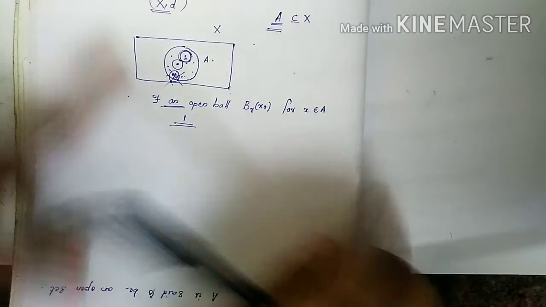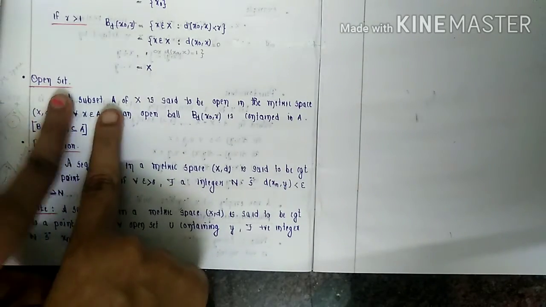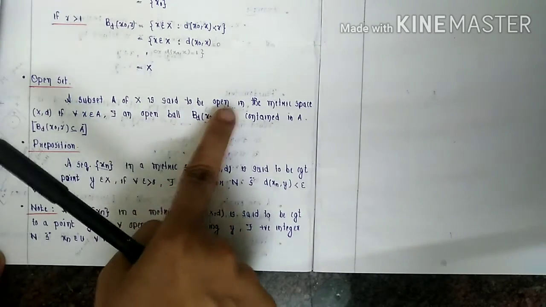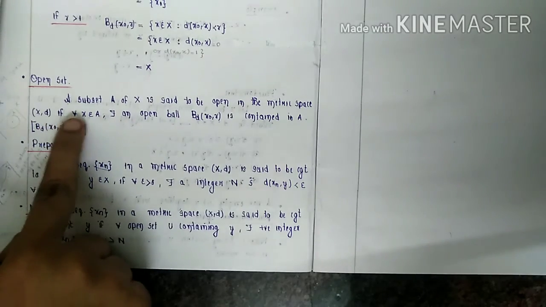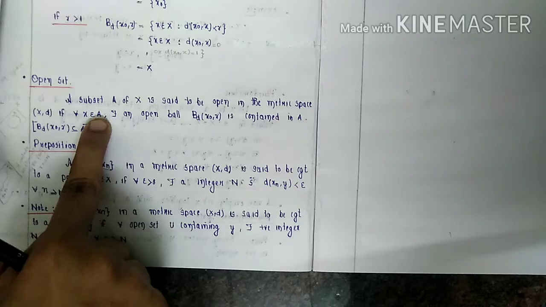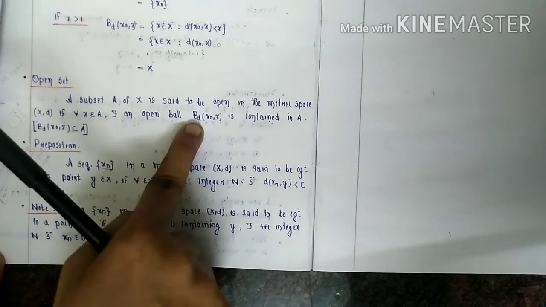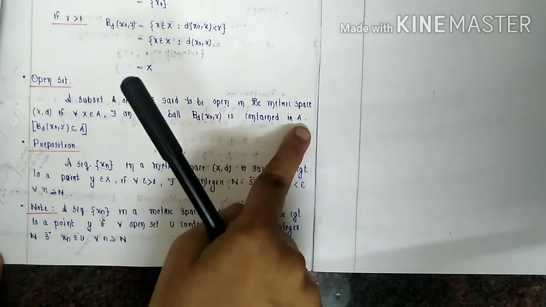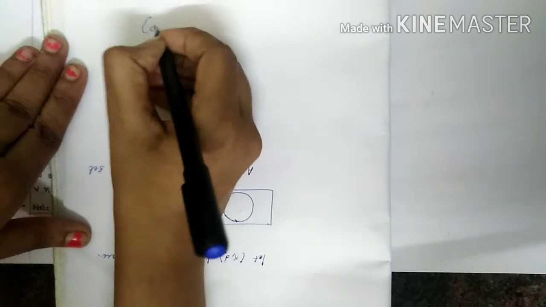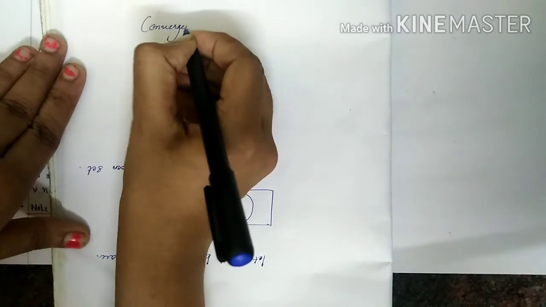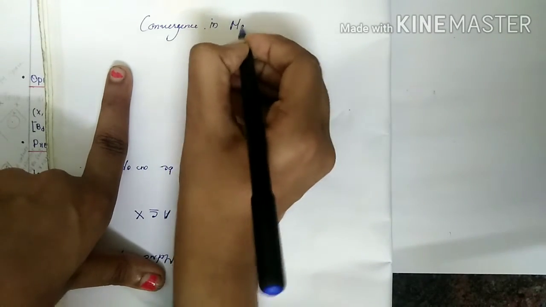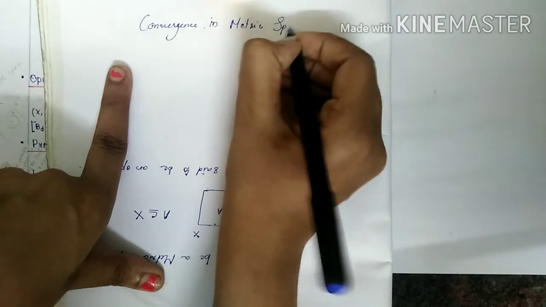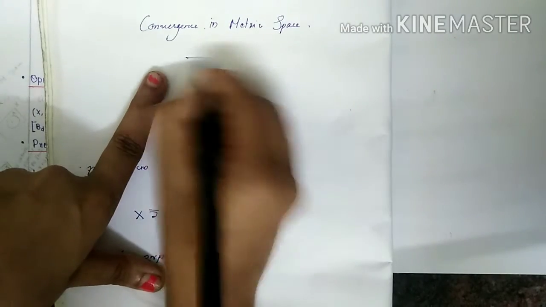That is an open ball. So a subset A of X is said to be open in the metric space (X, d) if for all x element of A there exists an open ball, denoted like this, contained in A. Then the next topic, convergence. Convergence in metric space.